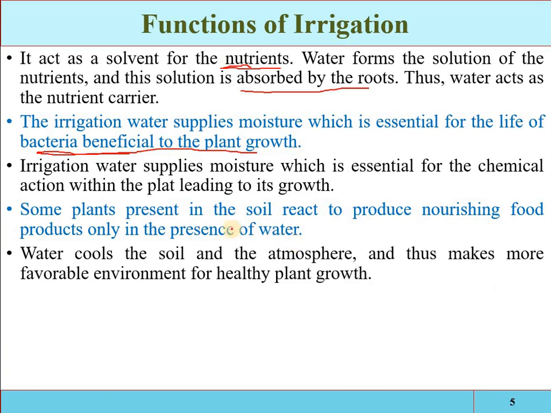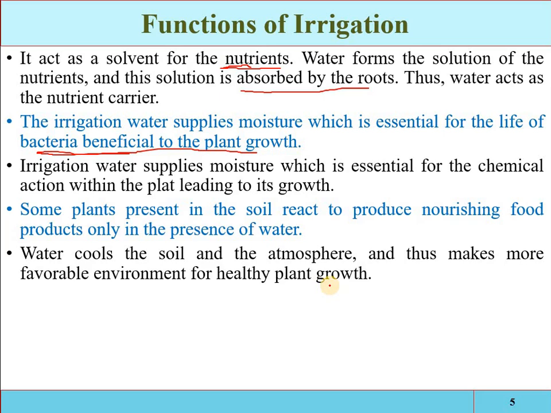Second one, water cools the soil and the atmosphere and thus makes a more favorable environment for healthy plant growth. Some roots of the plants or some roots of the crops are temperature sensitive. So if we are not providing water into the root zone, then the temperature of the root zone will be raised and the crop roots will be affected and automatically the growth will be affected.